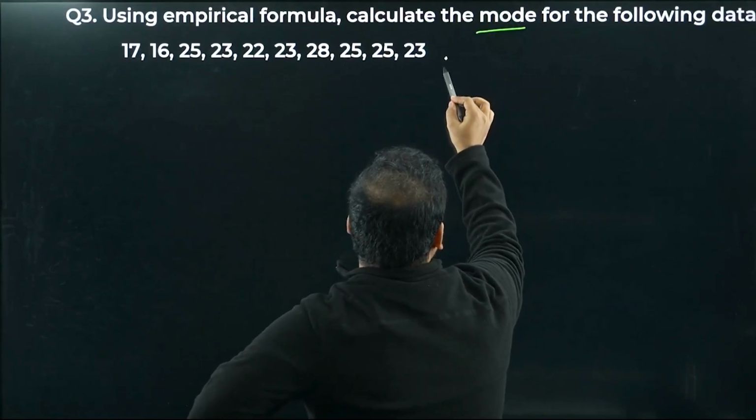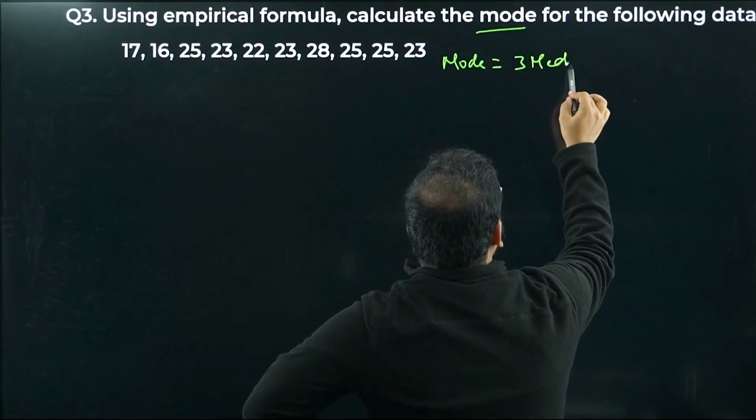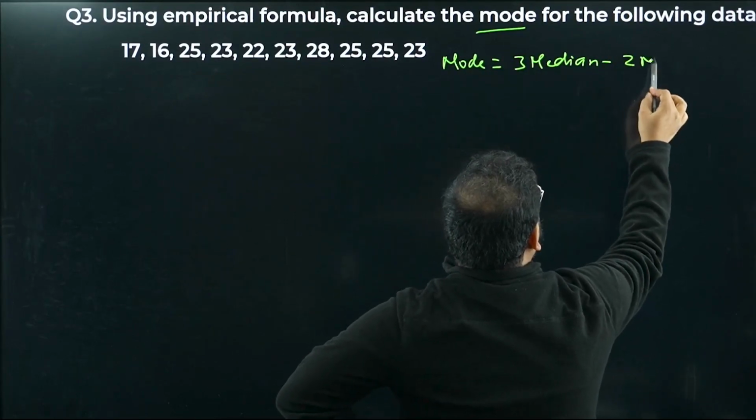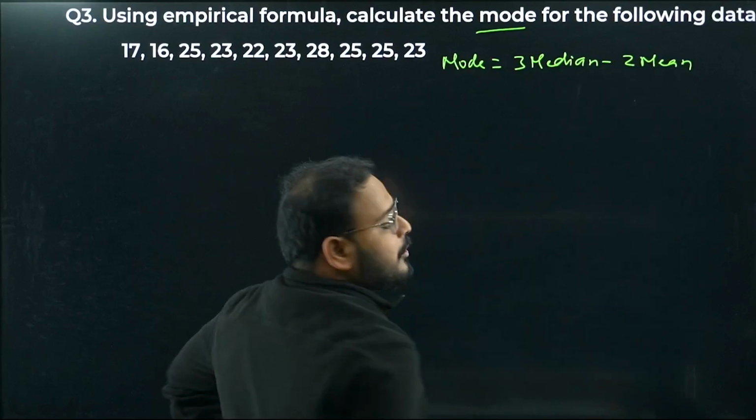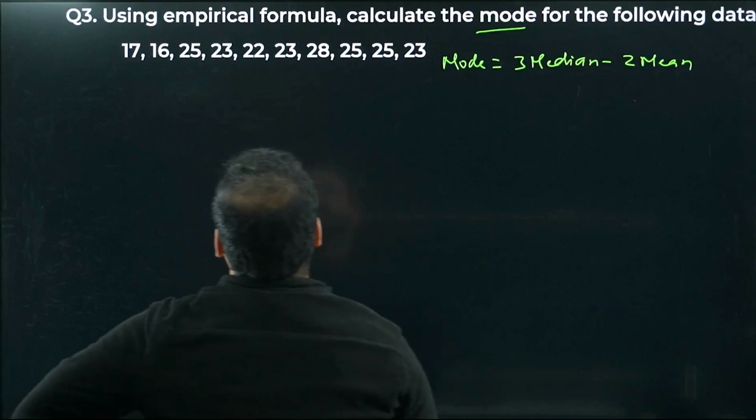And what's the empirical formula? The mode is given by 3 times the median minus 2 times the mean. So I need the mean and median values. Okay, so let's arrange the data to get the median.